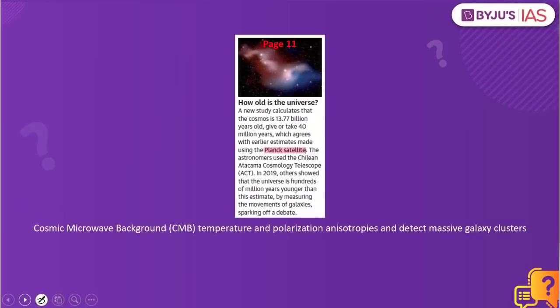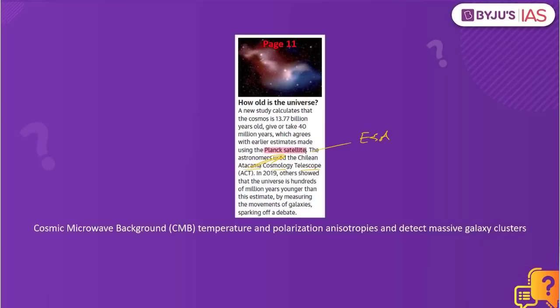Why have we taken this practice question? Because of the reference given under this article. So kindly remember, when it comes to the Planck satellite, this was a space observatory that was operated not by NASA, but by the European Space Agency. The article here makes a mention of one of the important telescopes as well. What is it? It is the Atacama Cosmology Telescope.